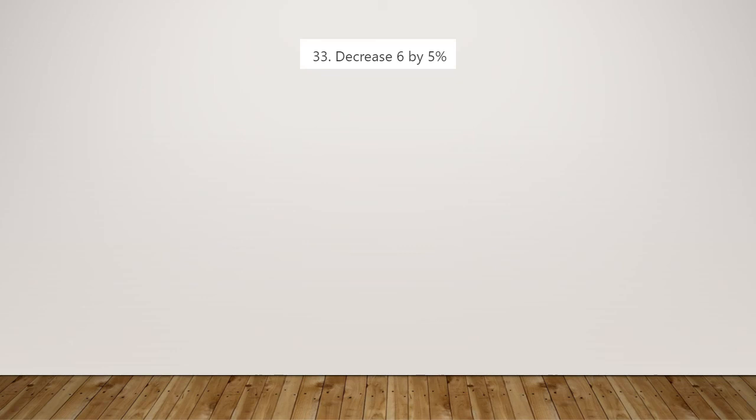Number 33, decrease 6 by 5%. Well, 10% of 6 is 0.6, so 5% is 0.3, and if we're subtracting then we want 6 minus 0.3, and that's going to give us 5.7 as our answer, and we're done.